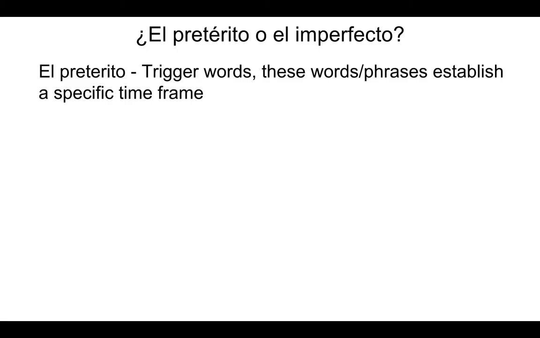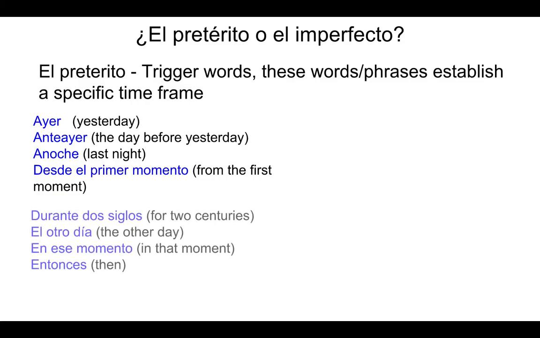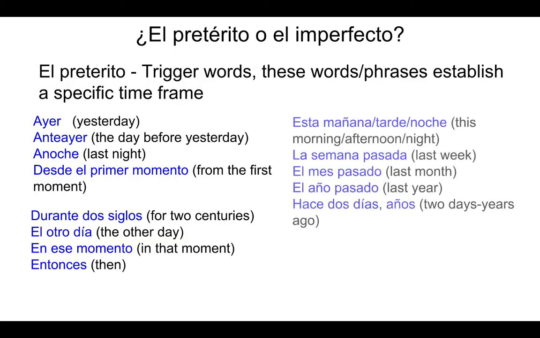El pretérito. Trigger words. These words and phrases establish a specific time frame. Ayer, anteayer, anoche, desde el primer momento. Durante los siglos, el otro día, en ese momento, entonces. Esta mañana, esta tarde, esta noche. La semana pasada, el mes pasado, el año pasado, hace 2 años, hace 2 días.